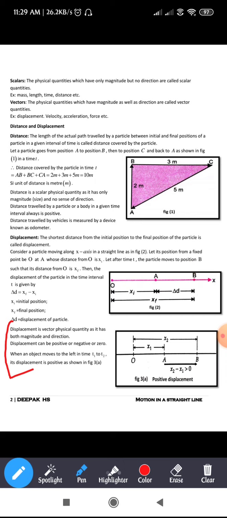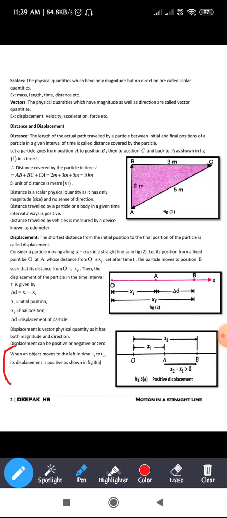Let us see an example of when the displacement is positive, when it is negative and when it is 0. Figure 3a shows the positive displacement. Let us go through the explanation. It is said that when an object moves from left to right in a time interval t1 to t2, its displacement is positive.